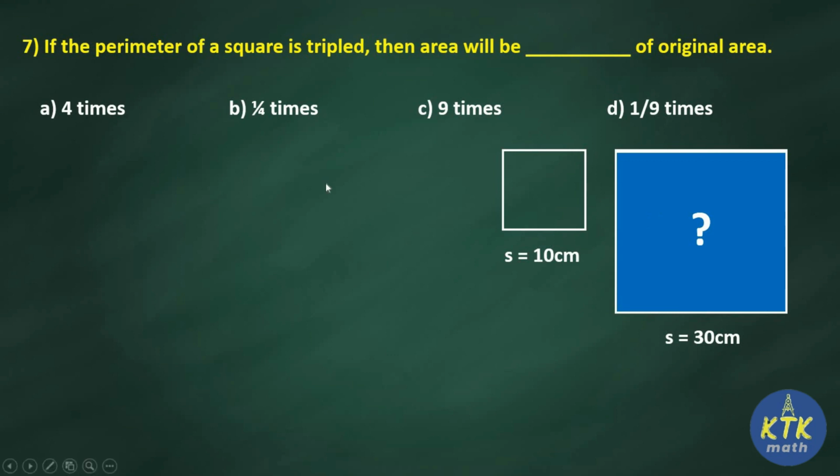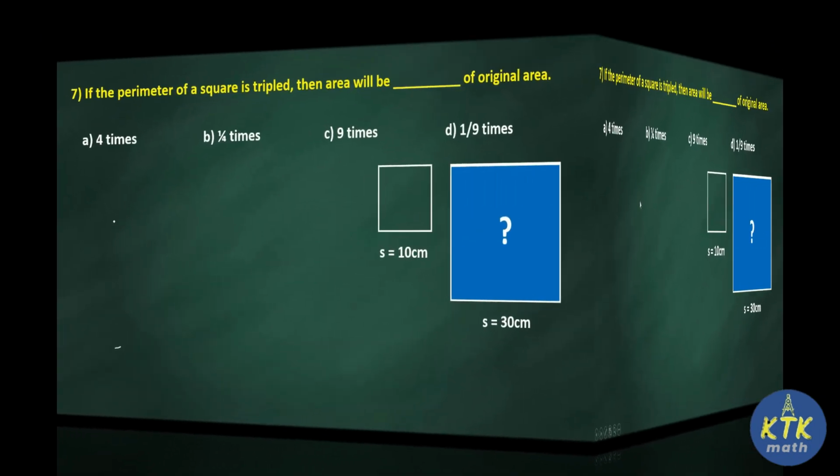Now we know how to find the area of a square. For example, the first square is there, the second square is there. So first I am going to find the area of the first square. So what is the area of the first square?